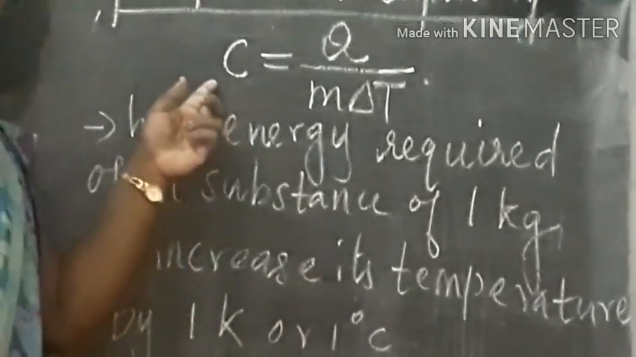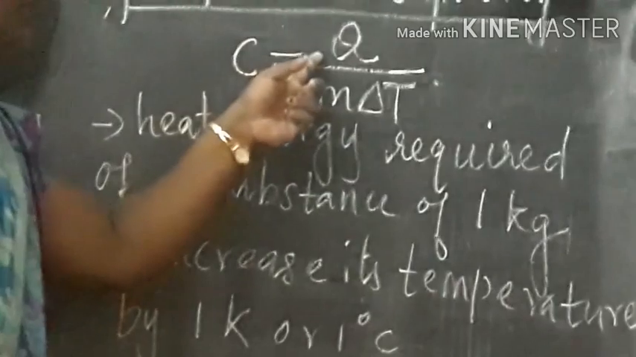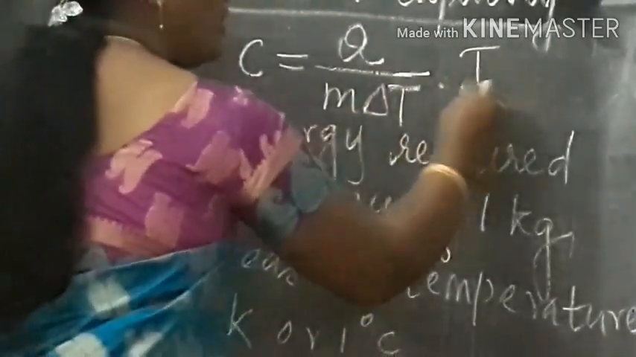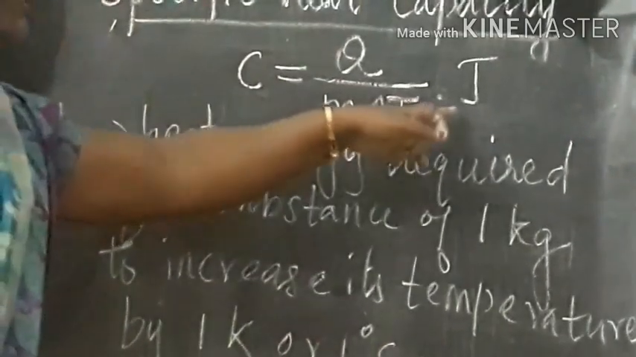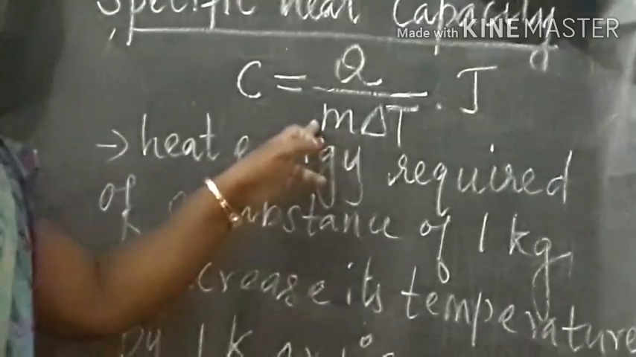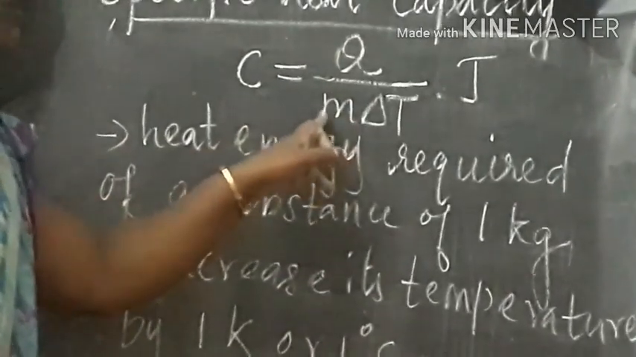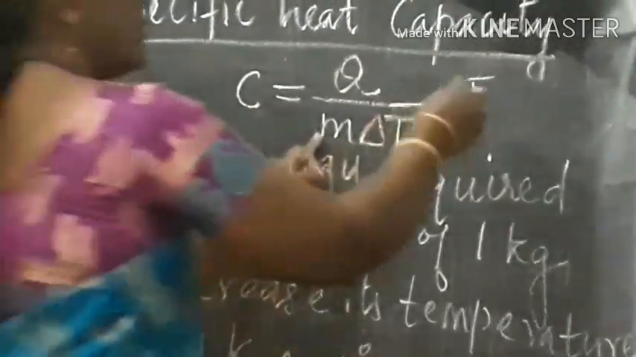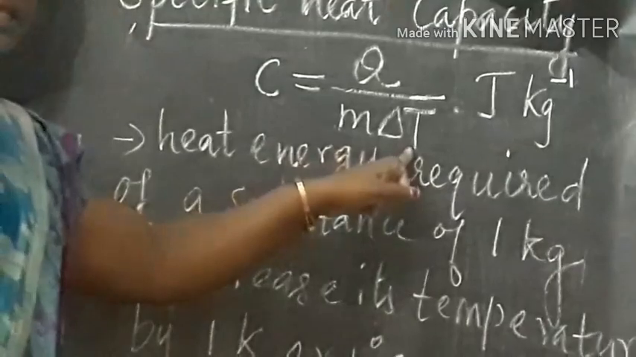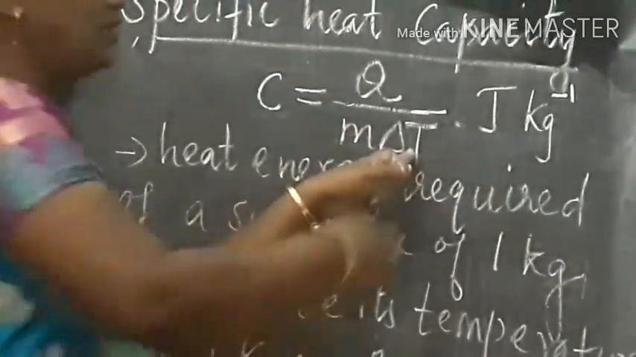And what is its unit? So what is the unit of heat energy? That is joule, isn't it? The unit for heat energy is joule. We represent it as J, capital J. And then the unit for mass is kilogram. Since it is in the denominator, we represent it as kg power minus 1. And what is the unit of temperature? It is Kelvin, and since it is in the denominator, we represent it as Kelvin power minus 1.